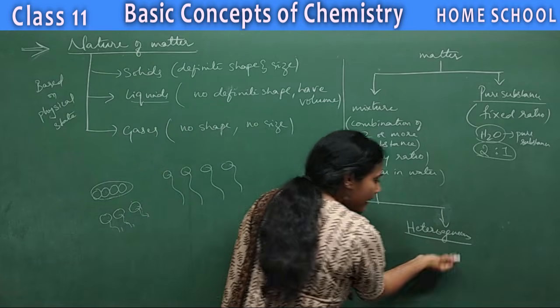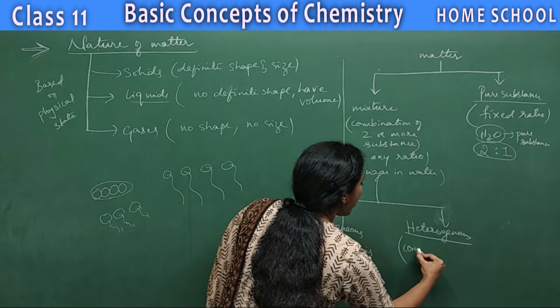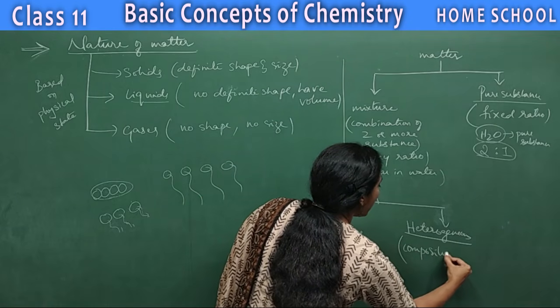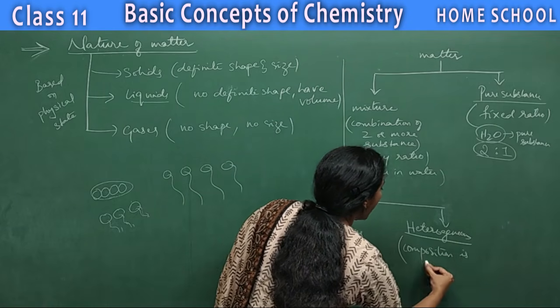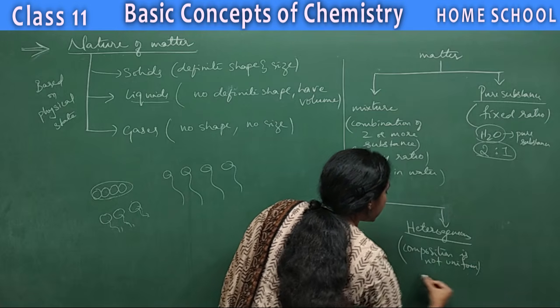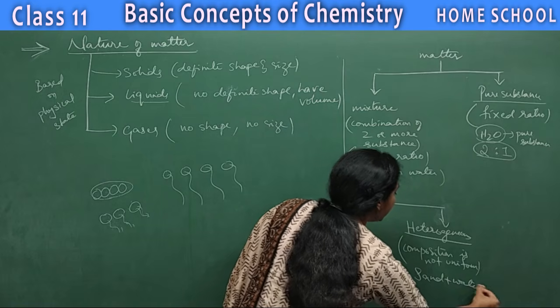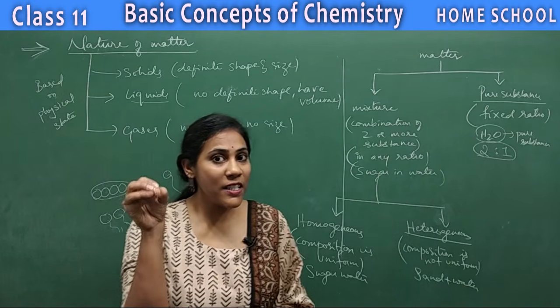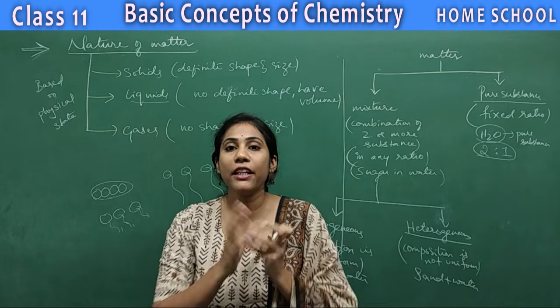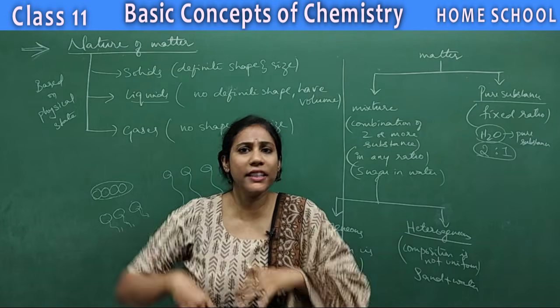And let me give an example here. Heterogeneous means the composition is not uniform. Observe the example, sand plus water. Imagine if you put 1 spoon of sand in a beaker of water, will you have sand particles throughout the water?